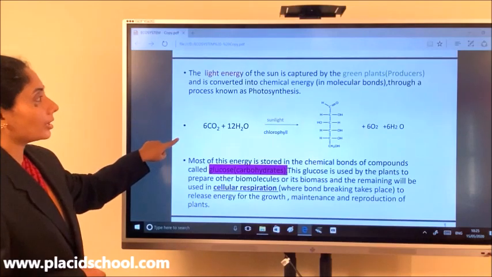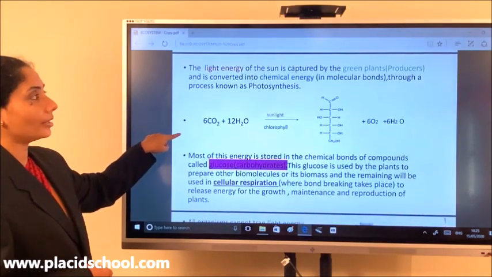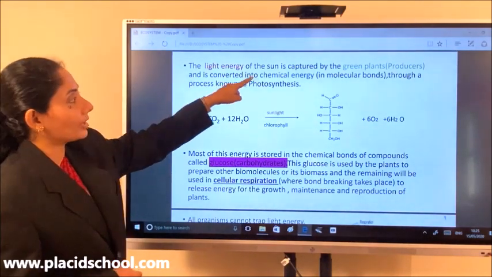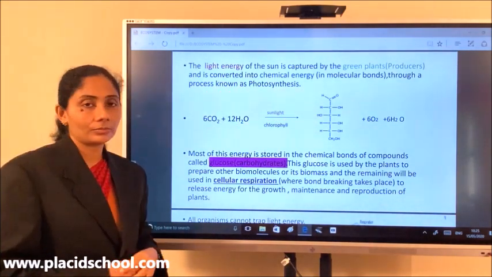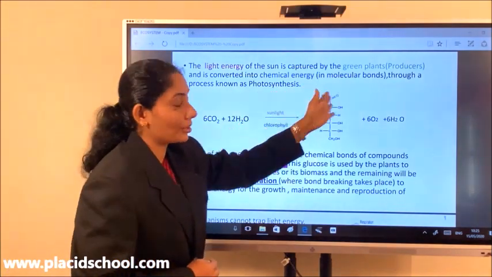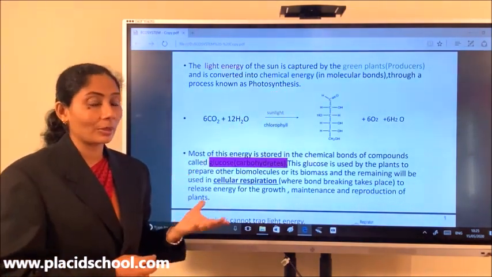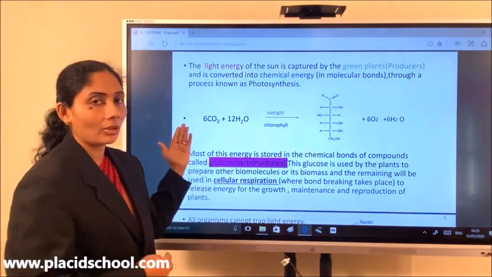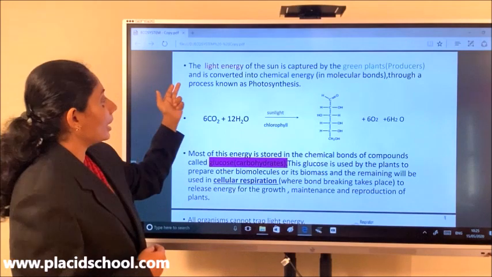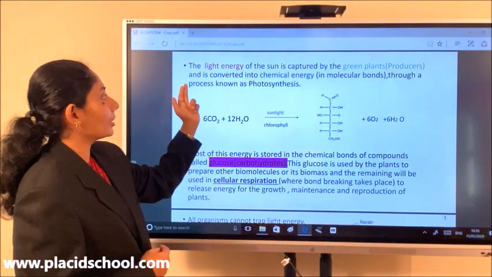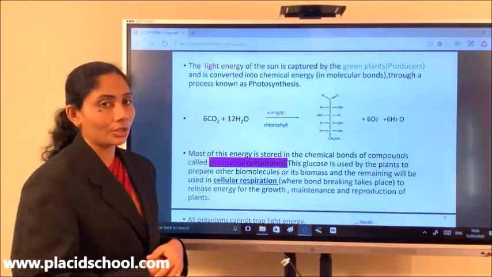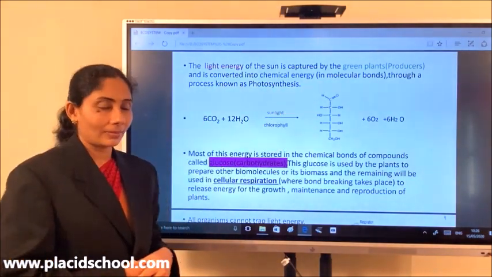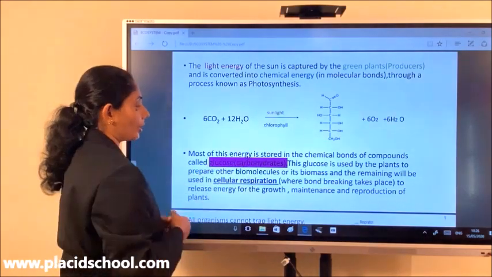Okay, so now let us understand what the green plant is doing. The light energy of the sun is captured by the green plants. You know that green plants are referred to as producers, because they produce organic matter from inorganic nutrients. They capture this light energy and convert it into chemical energy, into molecular bonds, through a process known as photosynthesis. Let us understand this through this equation.